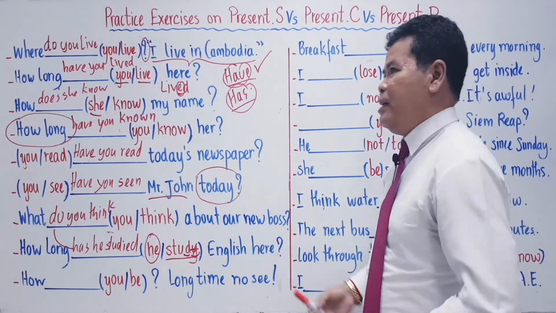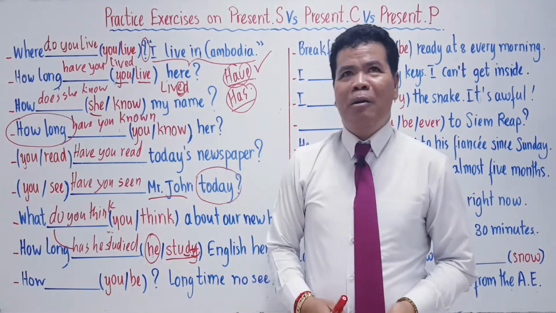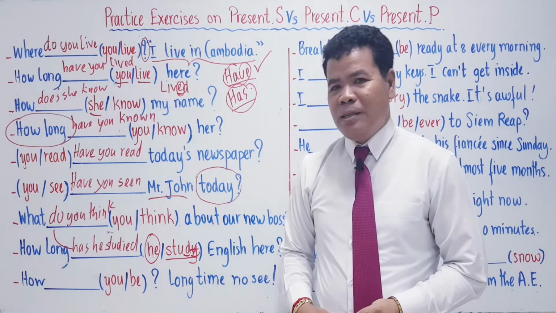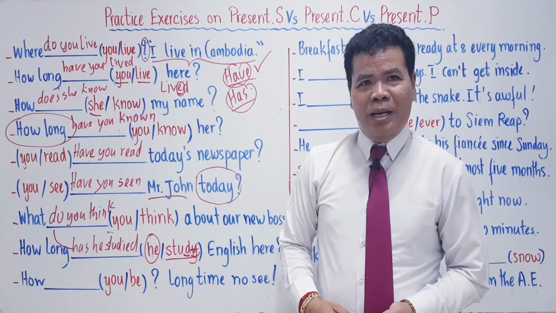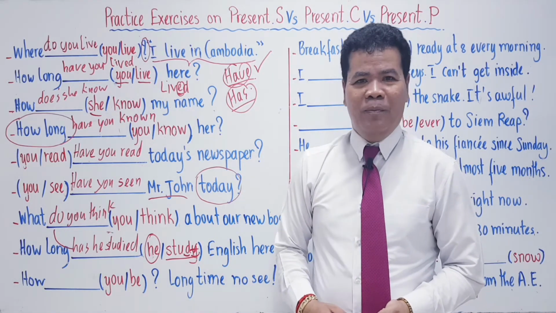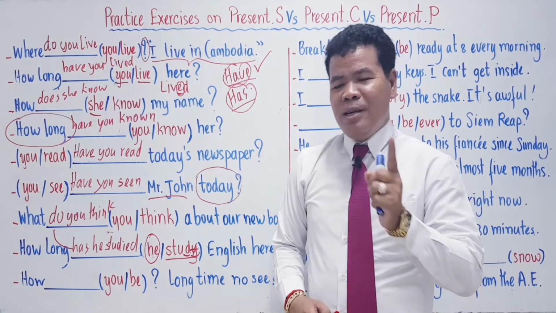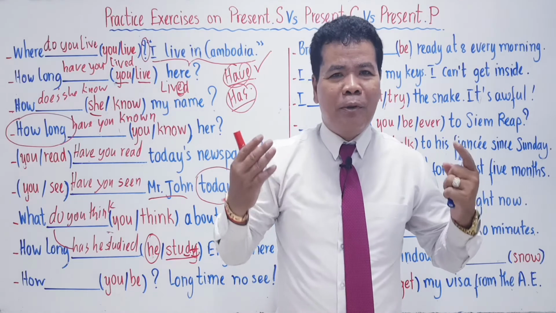The answer is about 2 years, about 2 years and a half, about 10 years, since 2007, since 2009, since 2012. Since and for are used in present perfect.